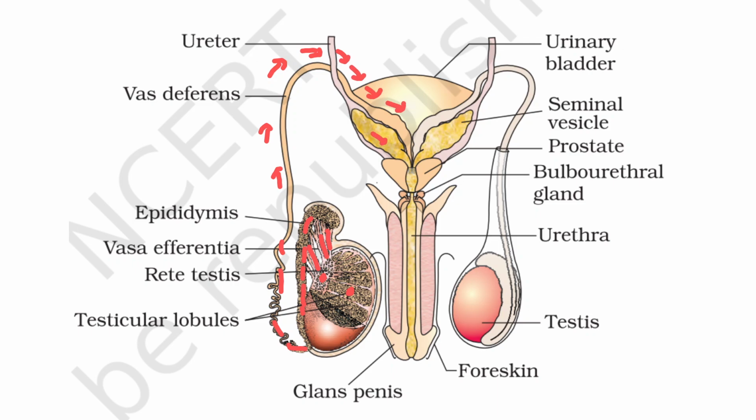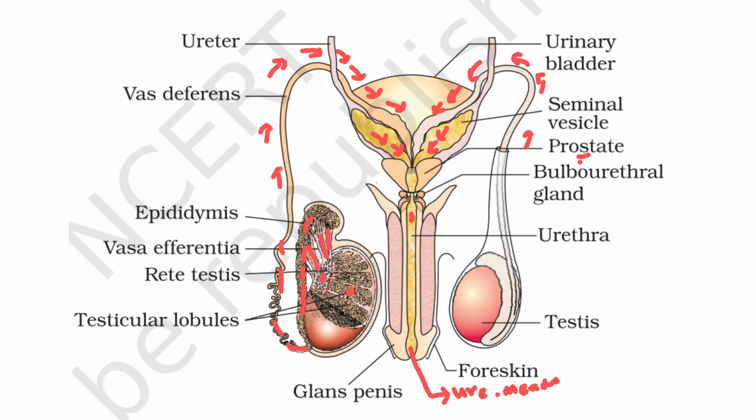Then it is going to join with a duct from the seminal vesicle. In the same way on the other side, it ascends, loops over the urinary bladder, and joins with the duct from the seminal vesicle. Joining together, they form the ejaculatory duct. The ejaculatory duct finally will join with the urethra, so it is going to open outside. Already we saw this is the urethral meatus. Okay, I think it is clear.